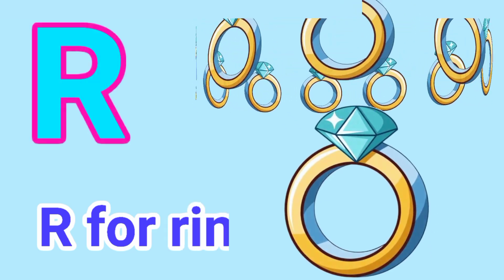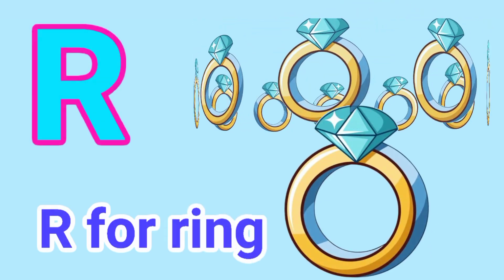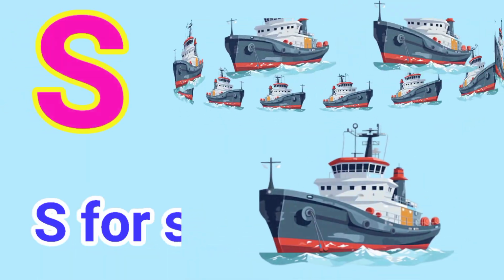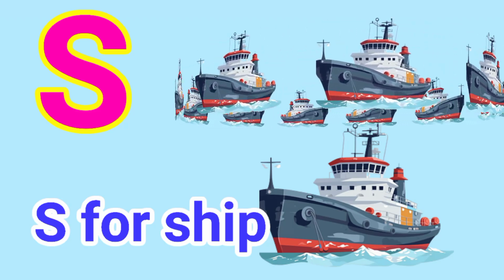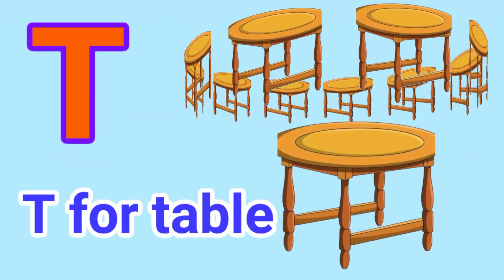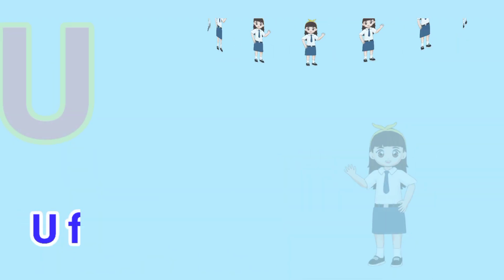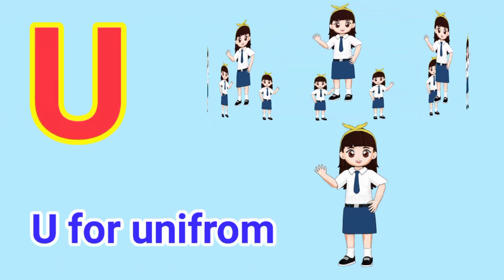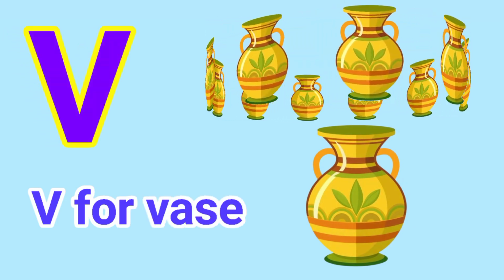R for ring. S for sheep. T for table. U for uniform. V for vase.